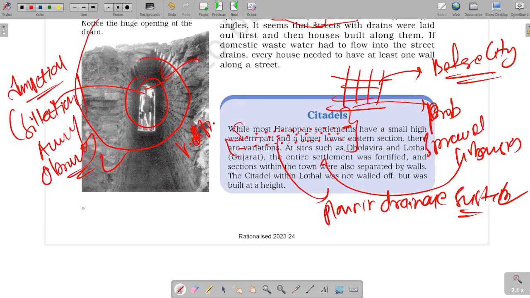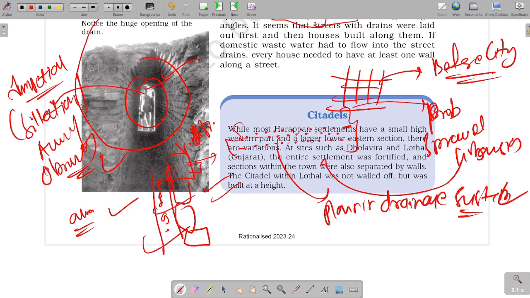There was a wall along a street, and their sense of privacy was so high that the houses near roads don't have windows, and have openings on the other sides. Okay, these are the civic senses that they had, and these drains were also at right angles. That is the grid pattern.